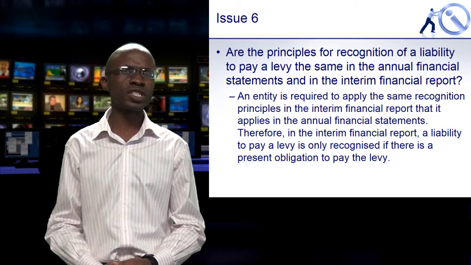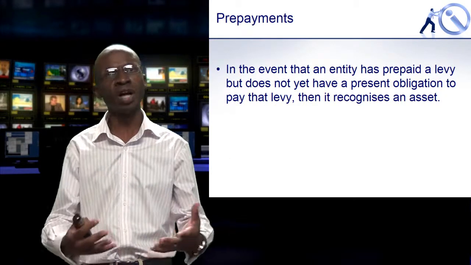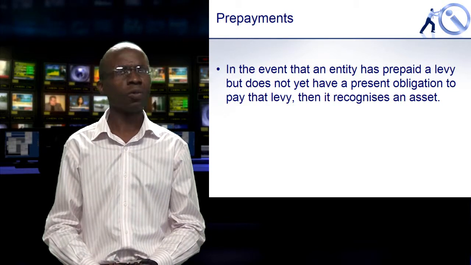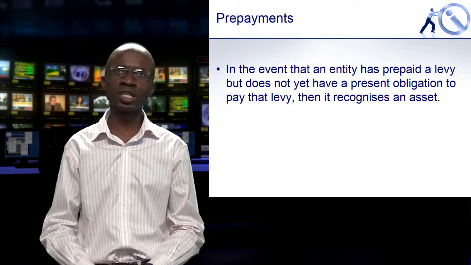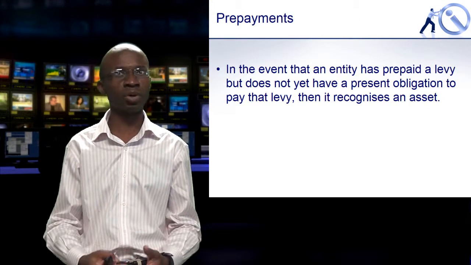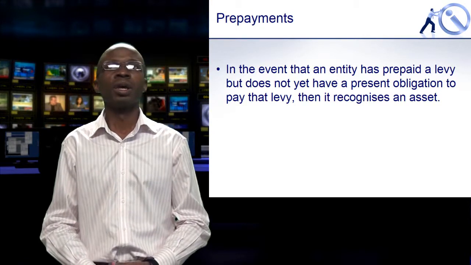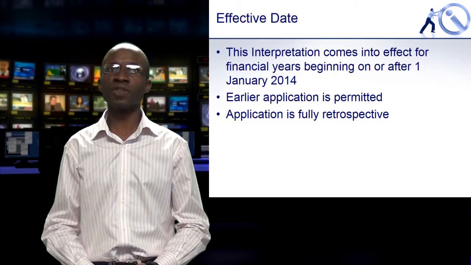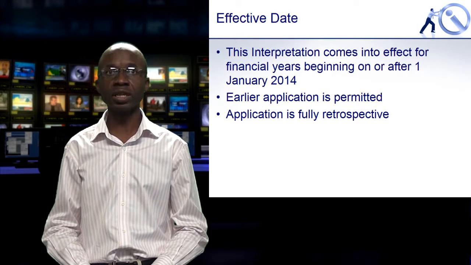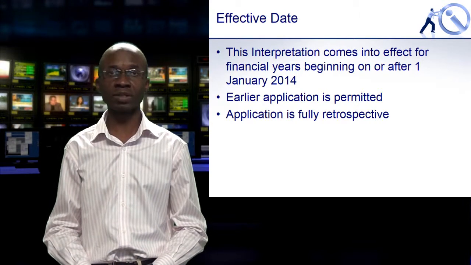You may also find yourself in a situation where you might have prepaid a levy. You might have paid a levy in advance of the obligation actually existing. Well, if that is the case, then the answer is pretty straightforward. The organization would then recognize an asset in the books, essentially a prepayment. Now, this interpretation comes into effect for financial years beginning on or after 1 January 2014. Earlier application is permitted, and application is fully retrospective.